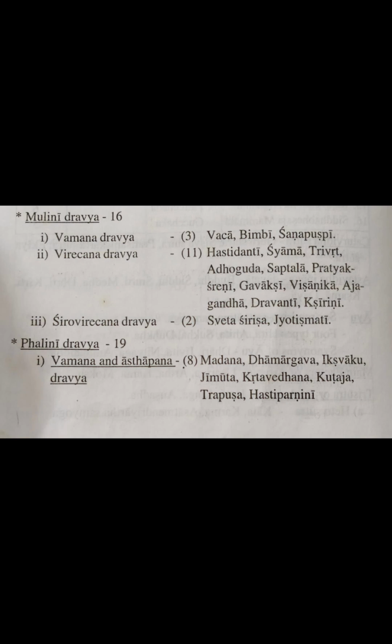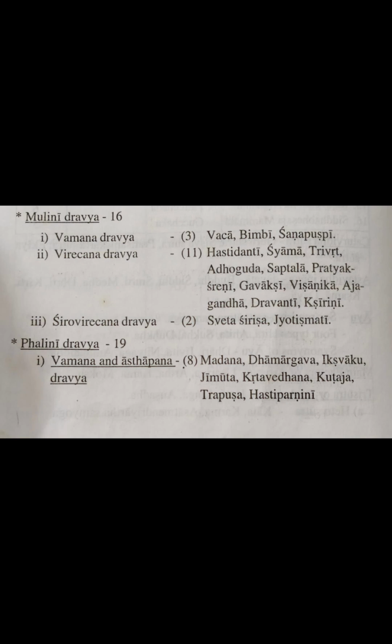Then Phalini Dravya total 19 are there. For Vamana Asthabana purpose 8 we are using. Madanaphala, Damargava, Ikshvagu, Jimodaga, Kritavedana, Kudaja, Trapusa, Hastiparni. So these are the 8 Dravyas which are used for both Vamana and Asthabana Karma, and we are using the